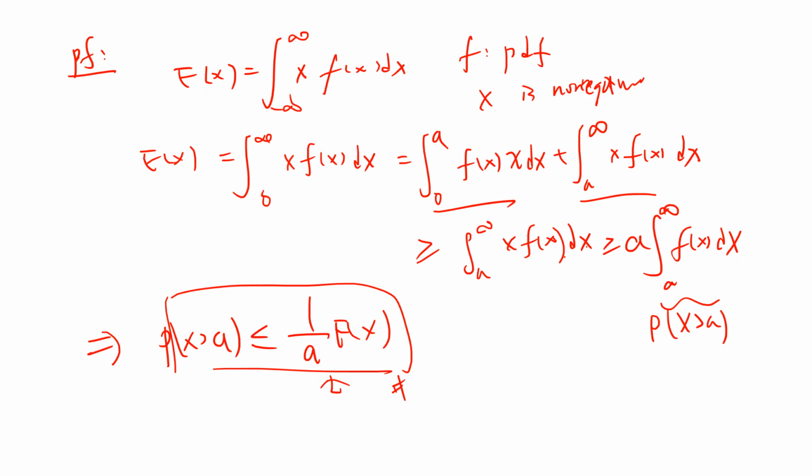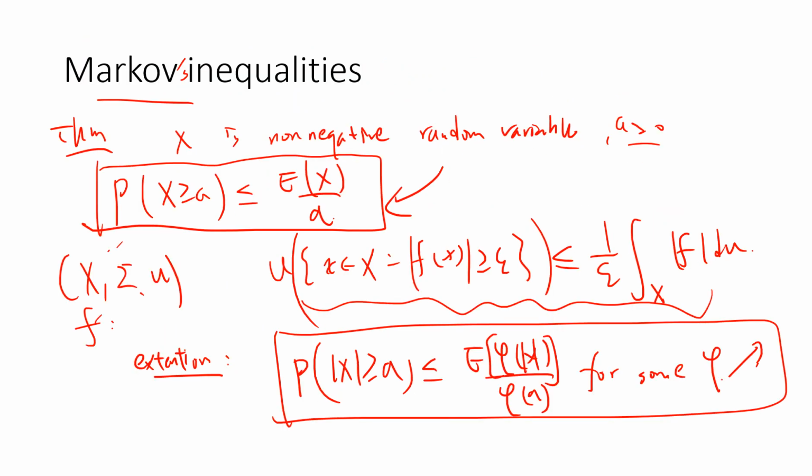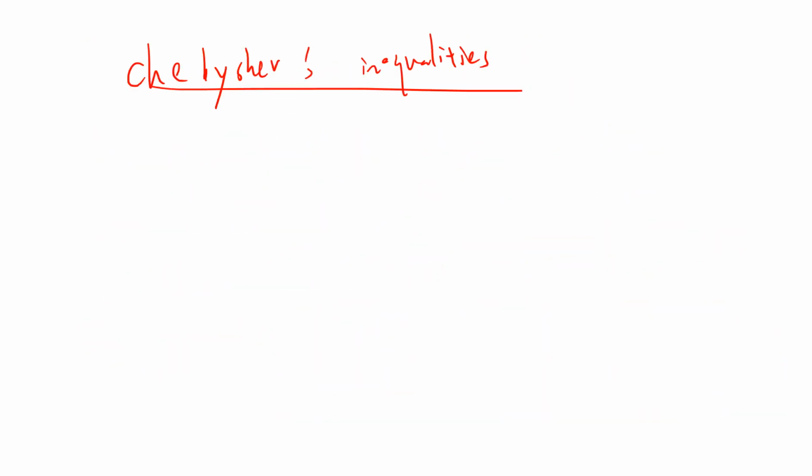The next consequence I hope to establish is Chebyshev's inequality, because Chebyshev's inequality can be seen directly from Markov's inequality. So this is Markov: it tells us that for non-negative X, the probability that X is greater than or equal to a is less than this.